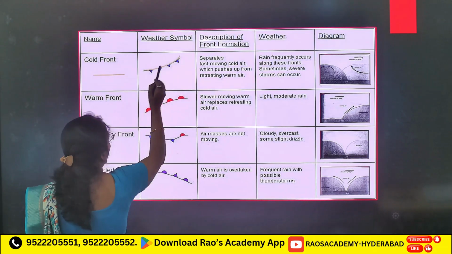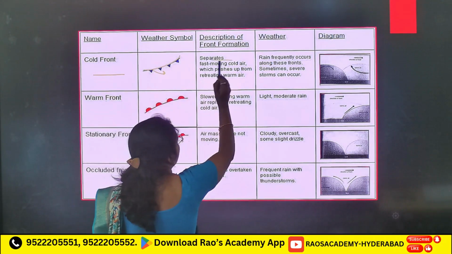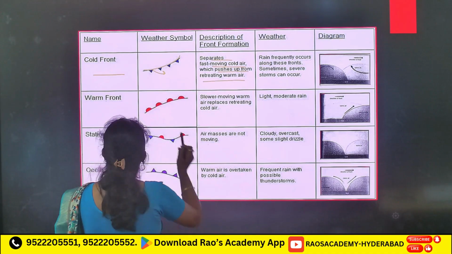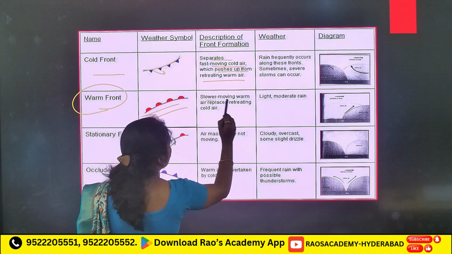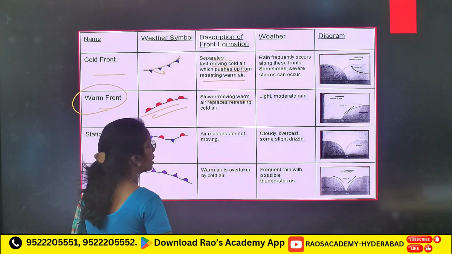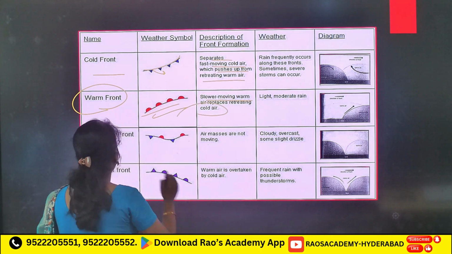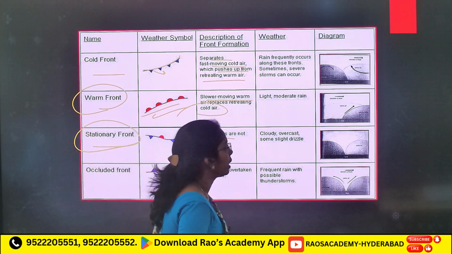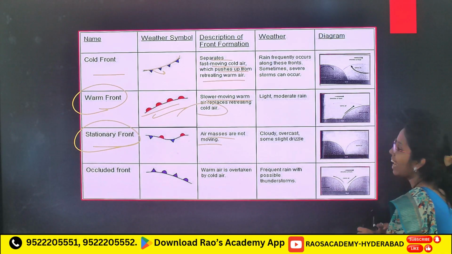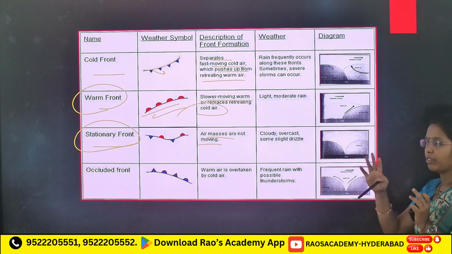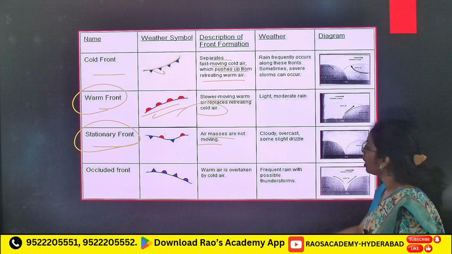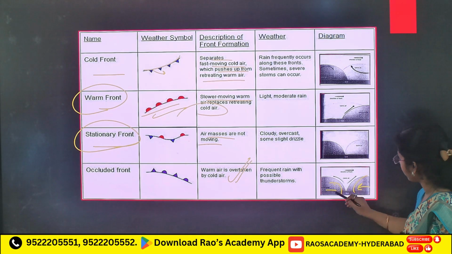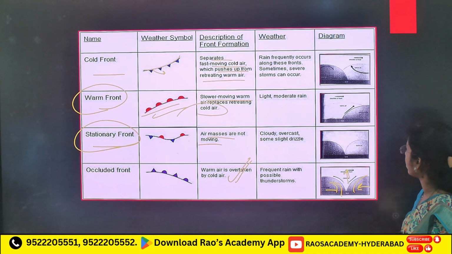See, here cold front: fast moving cold air pushes up the retreating warm air. Here warm front: slower moving warm air replaces retreating cold air. And here stationary air masses are not moving. They are saying hello, hi, bye bye, and they are standing there only, stationary. With the name you have to remember. Occluded: warm air is overtaken by cold air. See, now warm air is overtaken.